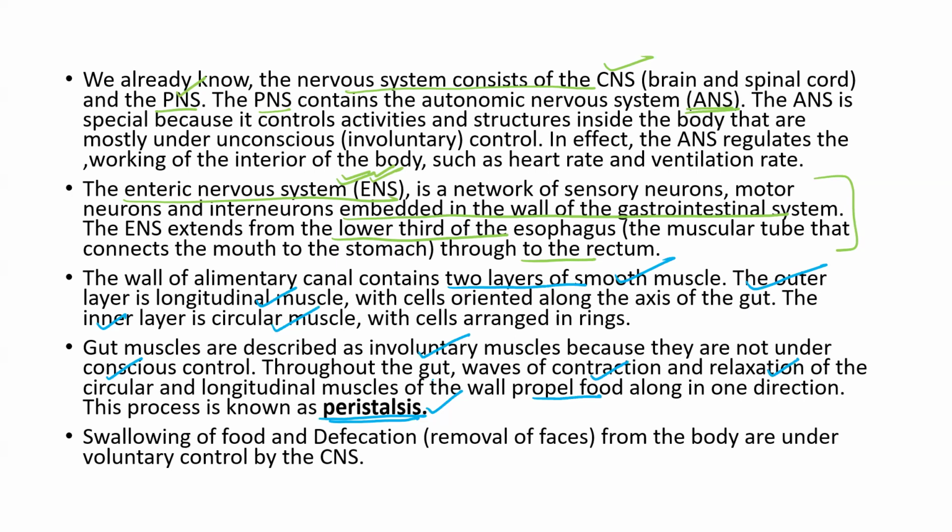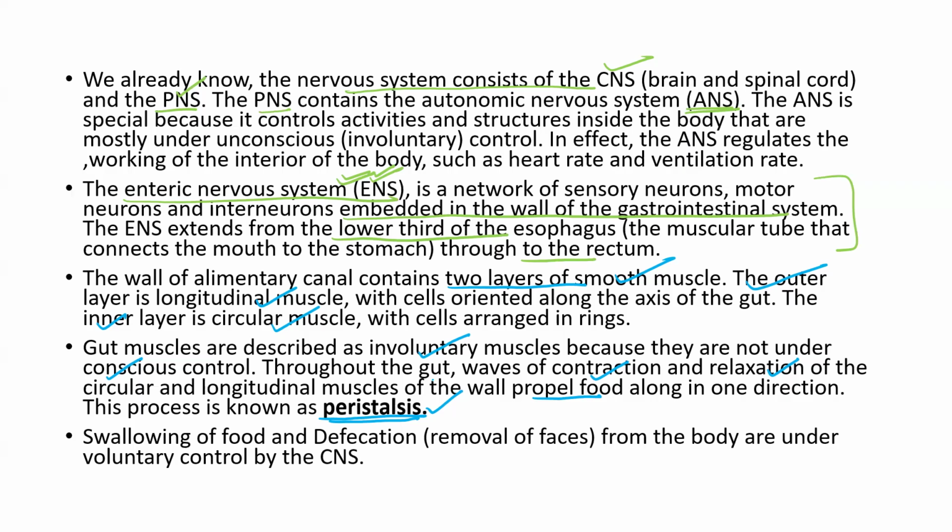Swallowing is a voluntary action and it is controlled by the central nervous system, but only in the upper two-thirds of the esophagus. In the last one-third of the esophagus, it is controlled by the enteric nervous system, and throughout the alimentary canal till the rectum, it is controlled by the enteric nervous system.